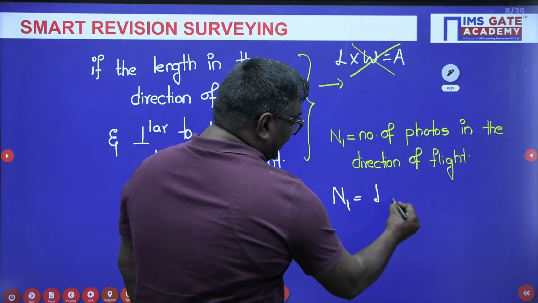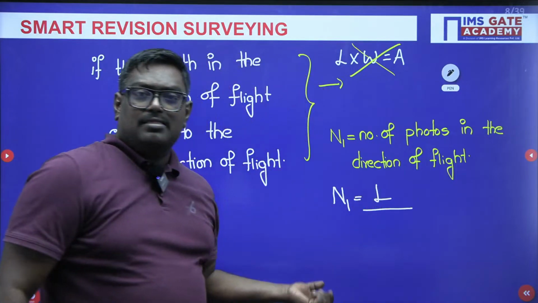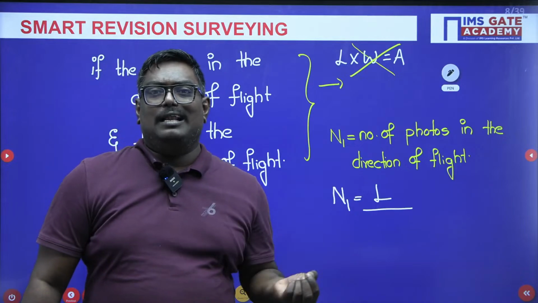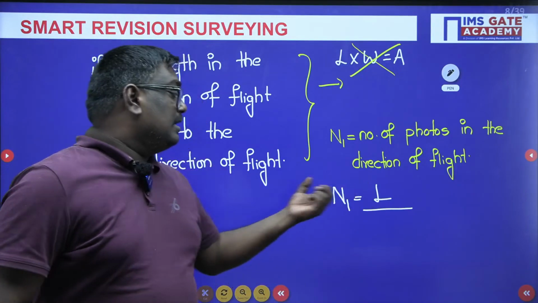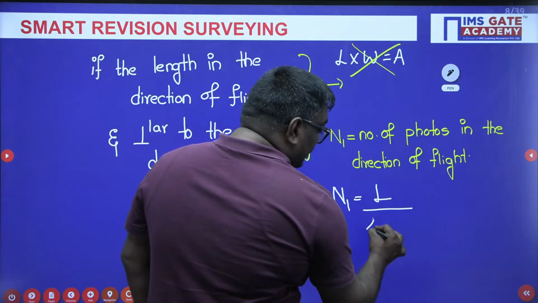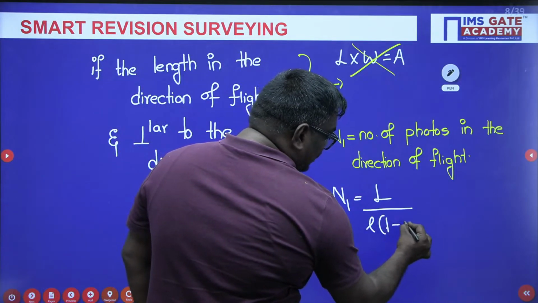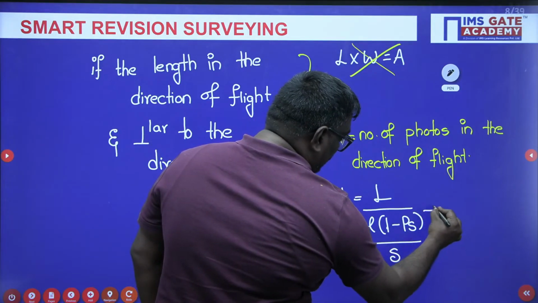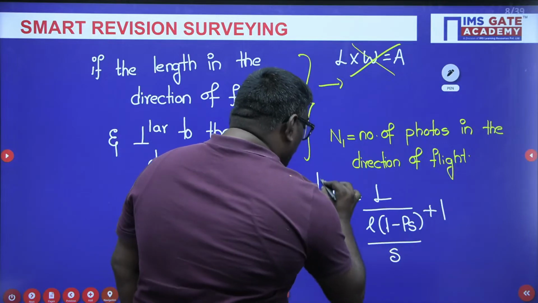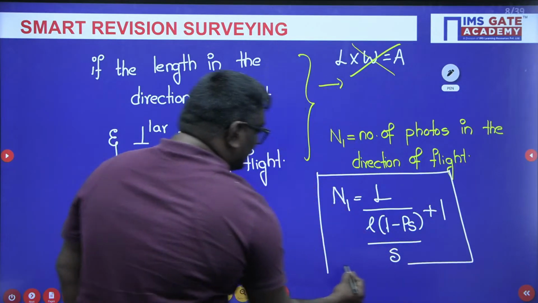If I assume the length of the ground in the direction of flight is capital L, then the effective length of the photo is l into (1 minus PL) by S, plus 1. This is how you calculate the number of photos in the direction of flight.